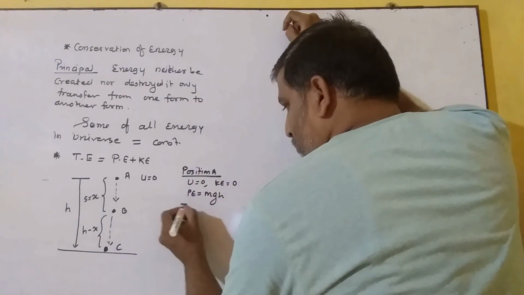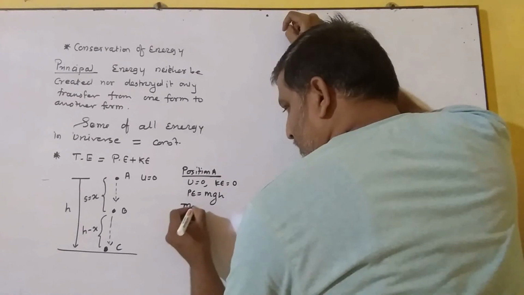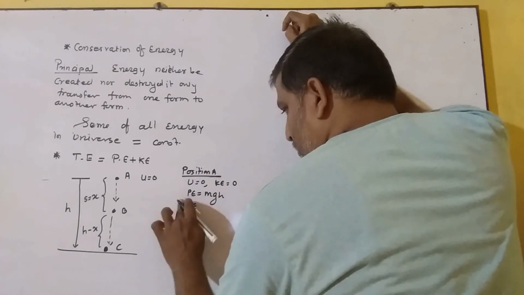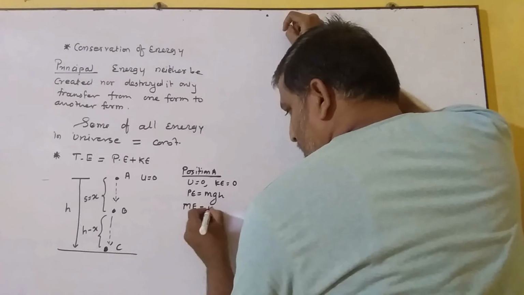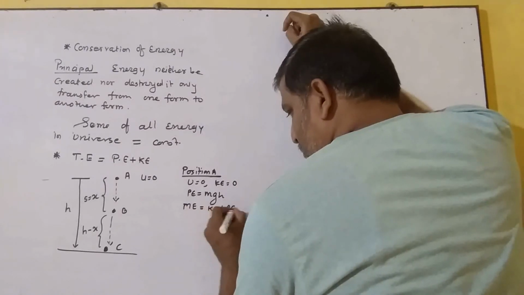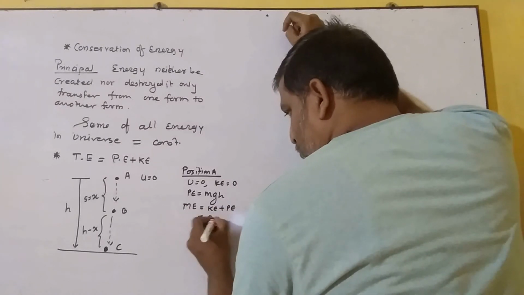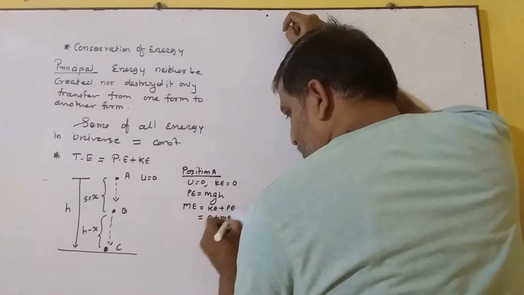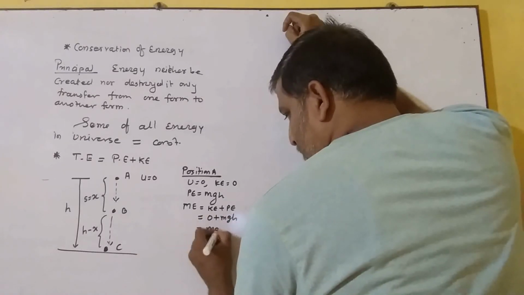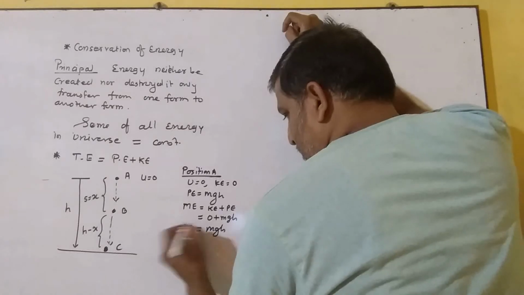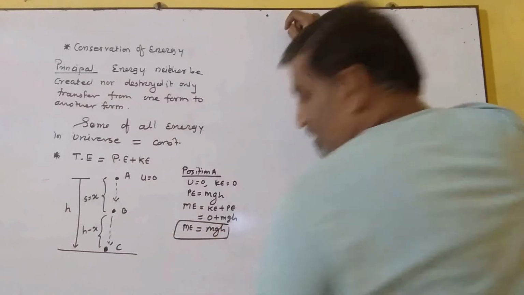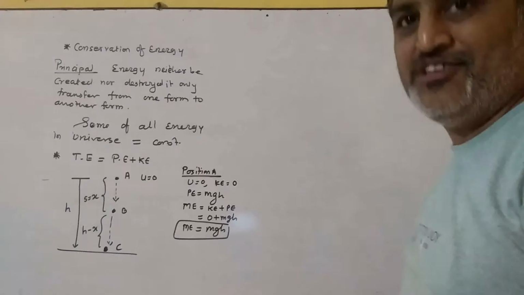If I talk about the total mechanical energy, which is nothing but kinetic energy plus potential energy, kinetic energy is 0 and potential energy is mgh. So mechanical energy at position A is mgh.